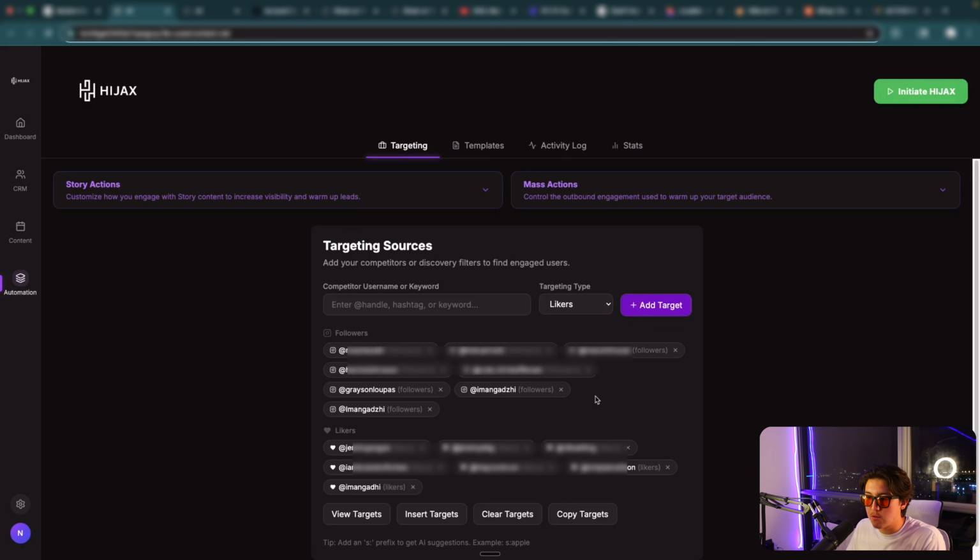Once the software understands that we have a certain amount of targets, we will target their lead flow. How the software does it is it'll go to Iman Gadzhi's followers, engage with their stories, and view all of their stories. It'll like their first and last stories or their first 2 stories, whatever you want. You can customize the entire functionality of the software however you want. It'll like their stories, engage with their poll sliders, their quizzes, their countdowns, anything like that. It will engage with their generic content.